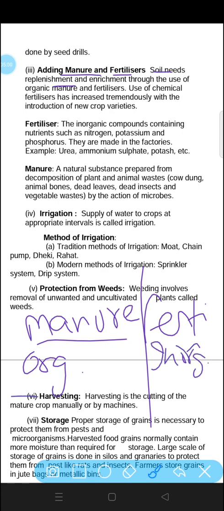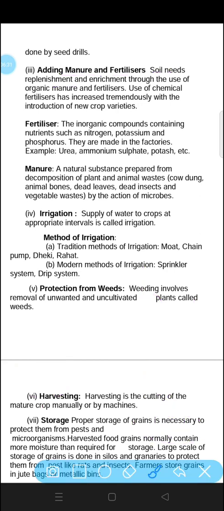Manures can be prepared at home from plant waste and animal waste. And fertilizers are prepared in factories. Manures contain humus, whereas fertilizers do not contain humus. Fertilizers contain more nutrients like nitrogen, potassium and phosphorus. NPK is contained by fertilizers, whereas manures contain fewer nutrients as compared to fertilizers. So these are the different things about fertilizer.